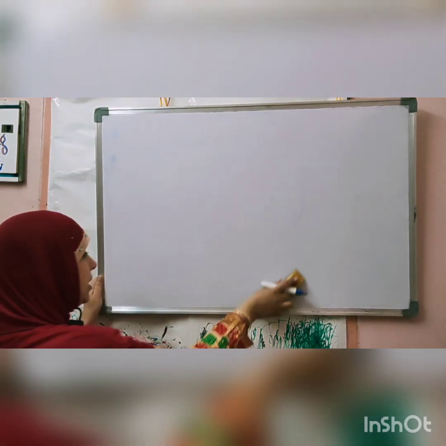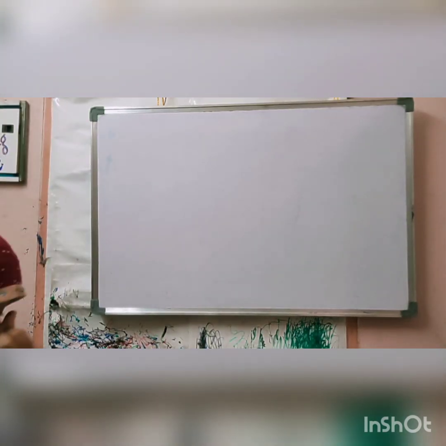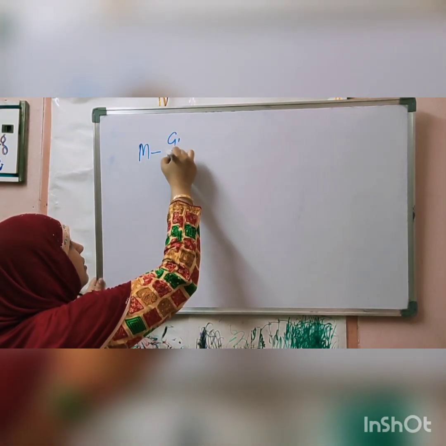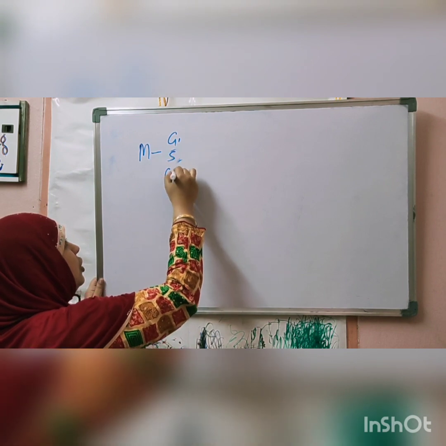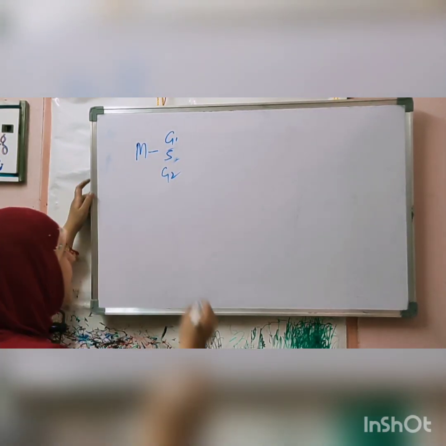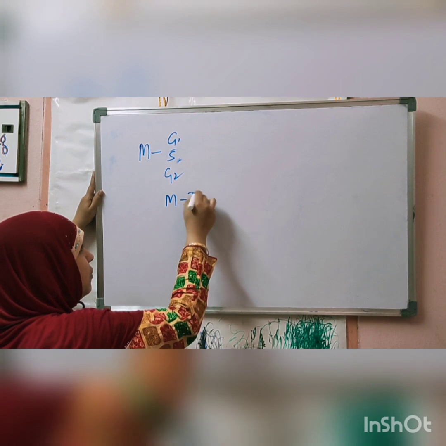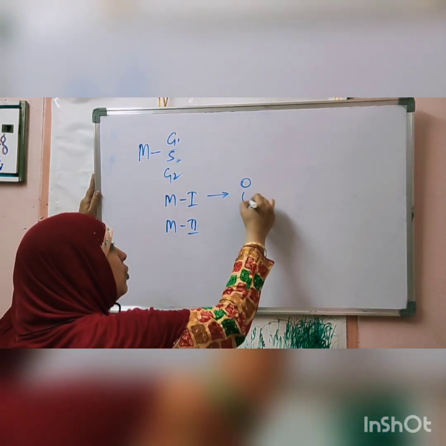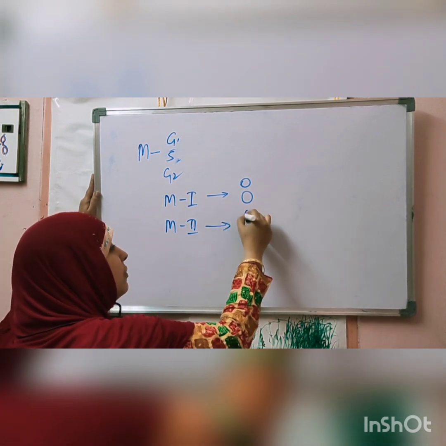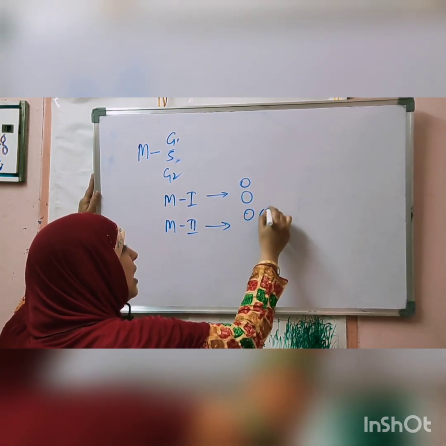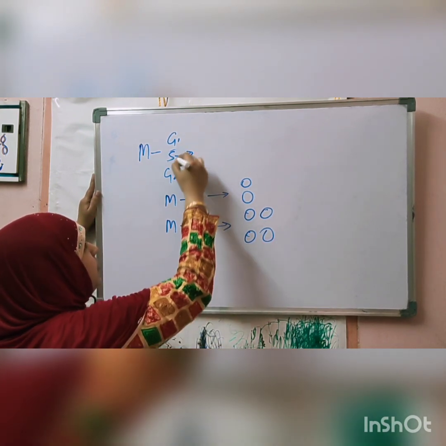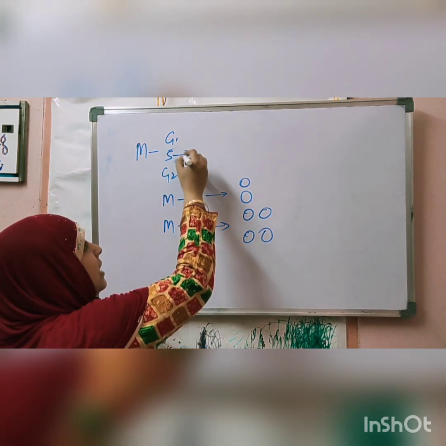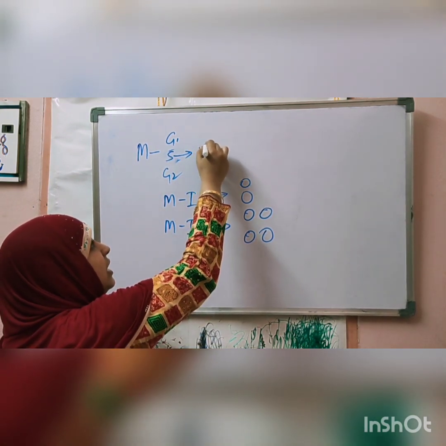After the cell cycle, meiosis. What happens in meiosis? In the case of meiosis, the G1 phase, S phase and G2 phase will take place. But meiotic phase 1 occurs, then meiotic phase 2 occurs. At the end of meiotic phase 1, two daughter cells are formed. At the end of meiotic phase 2, these two will again divide and four daughter cells are formed. The advantage of this is that the synthesis of DNA takes place only once.